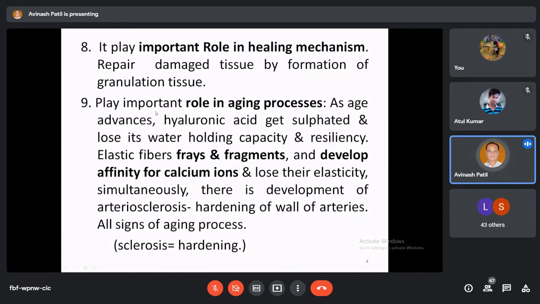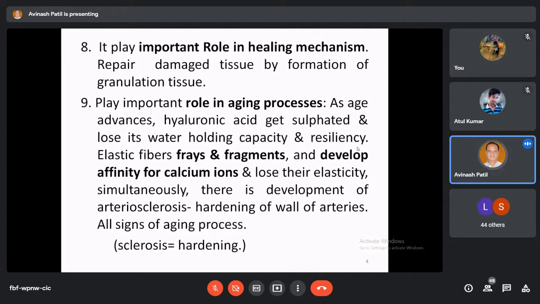So connective tissue also plays an important role in the aging process. As the age advances, hyaluronic acid gets sulfated and loses its water holding capacity and resiliency. Now, as I just told you, the aging process is a genetically controlled process. Usually the animals grow, in human beings, up to 40 years of age. After 40, the reverse process starts inside the human being, and that is called the aging process.